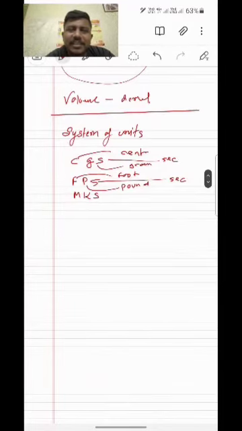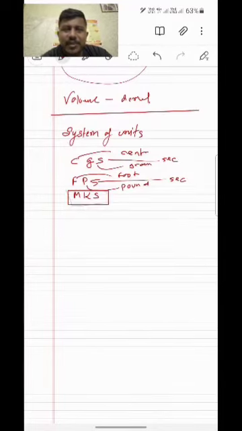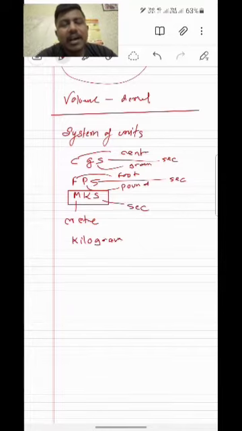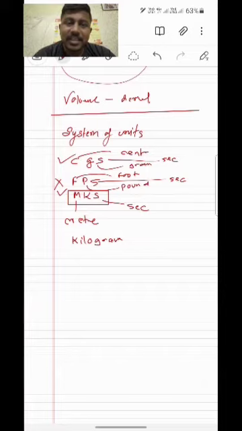FPS, where length is measured in terms of foot, mass in terms of pound, and time is second. The third one is the MKS system or metric system. In this system, the unit of length is meter, of mass is kilogram, and of time is second. The above mentioned systems are now no longer in use and are only of historical importance. Now we use the SI system of units, which is an enlarged and modified version of the metric system.